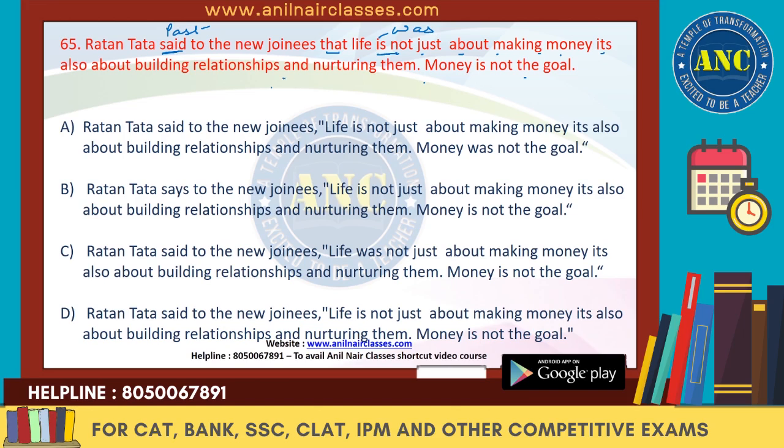It's also about building relationships and nurturing them. Money is will be was. The first thing we have understood, so let's see what is there. Ratan Tata said to the new joinees, comma, open quotes. So this part, Ratan Tata said to the new joinees, till here we can keep it. Ratan Tata says to the new joinees. We cannot use says because the reporting verb is in the past. So here we need the past word only. So it cannot be says. Ratan Tata said to the new joinees.